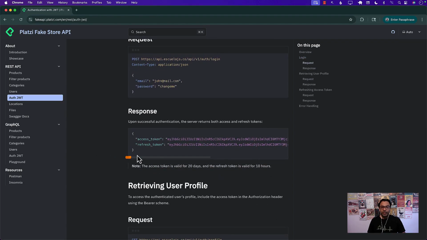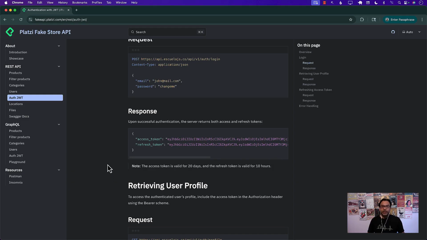The response is the most interesting one, because the response that the server actually gives you is JSON, that's fine, but it doesn't say authenticated true or false. It says access token, and then there's an access token right there, and something called a refresh token, and then there's a refresh token. Both of them are, by the way, different. They look kind of alike, but they are different. And here's a note which is saying that the access token is valid for 20 days and the refresh token is valid for 10 hours.